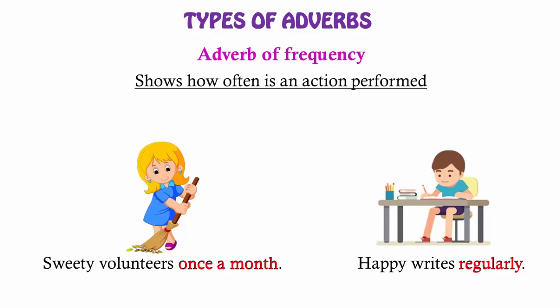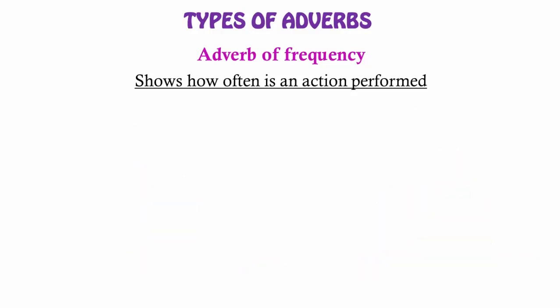Yes, the first statement gives us a clear idea about how often Sweetie volunteers. That is, once a month. Whereas in the second statement, it is not entirely clear how often Happy writes. So, the adverbs of frequency which give an exact figure about how often an action takes place are called definite frequency.